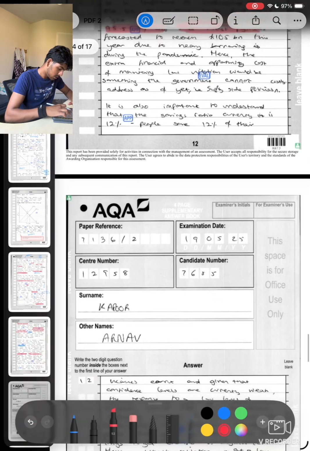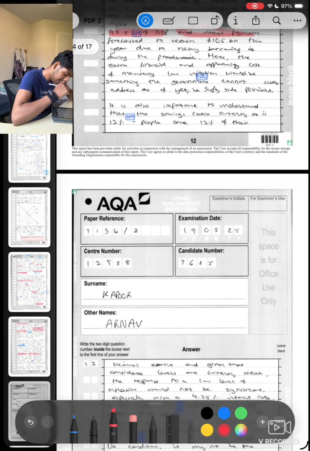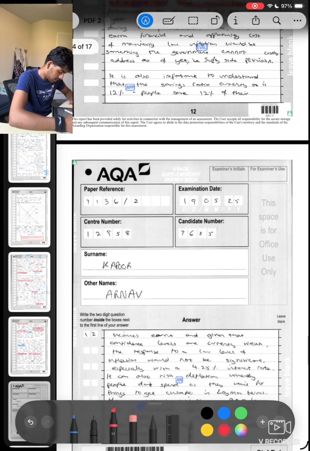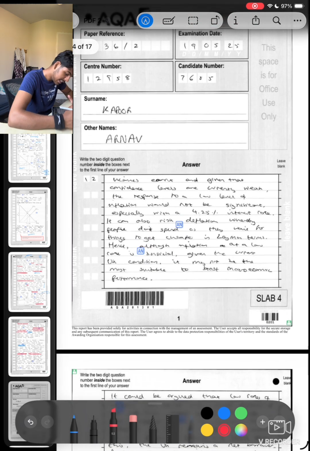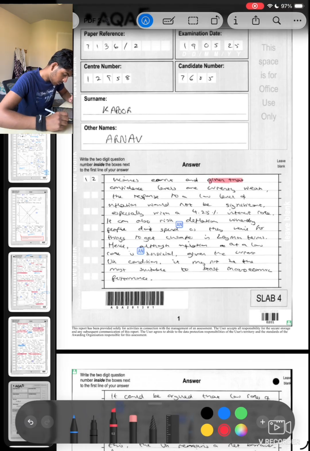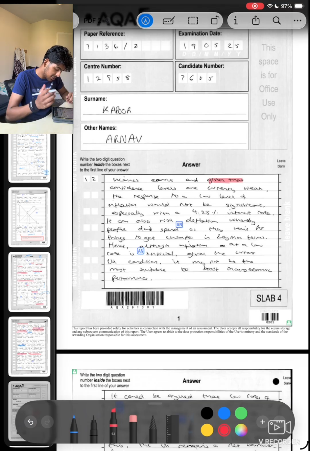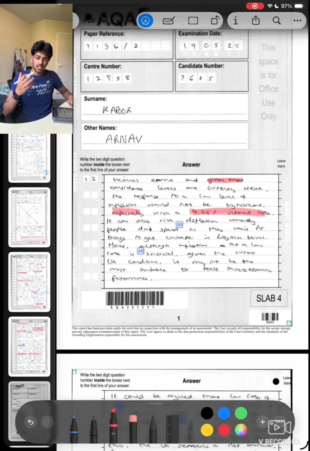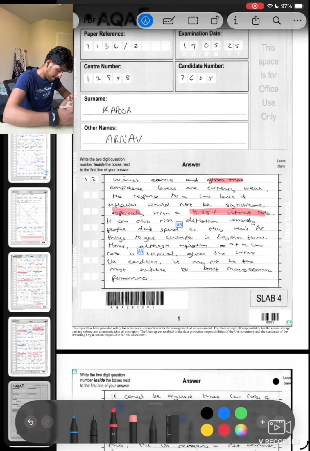It is important to understand that the savings ratio is currently 12%, i.e. people save 12% of their incomes, and given that confidence levels are weak, I've got my given there as well, the response to a low level of inflation would not be significant, especially with a 4.25% interest rate. It's facts, it's figures, consistently. It can also risk deflation, whereby people don't spend as they wait for things to get cheaper, in layman terms.